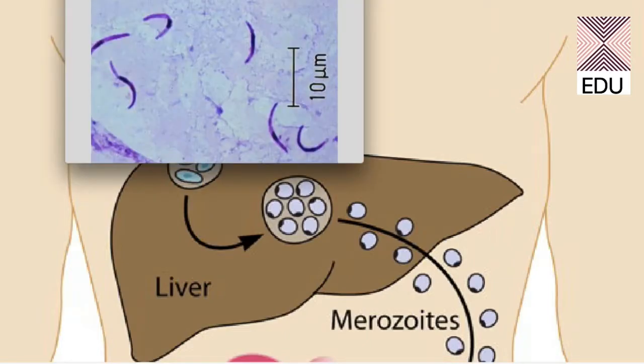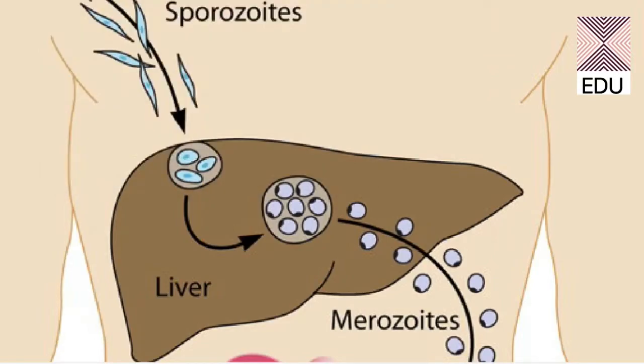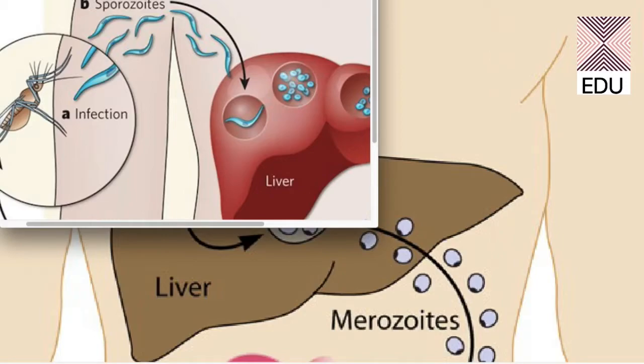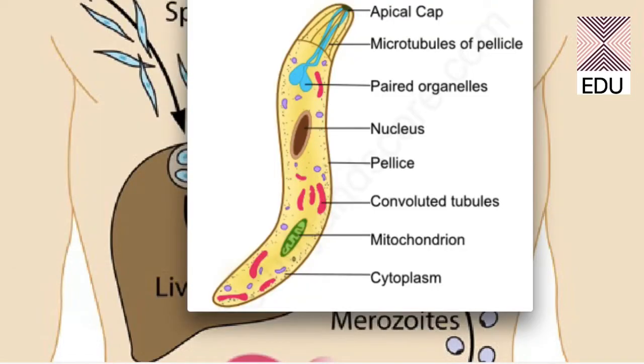This particular slide shows a number of sporozoites in the blood. Now this is a particular sporozoite which has entered the bloodstream of the human. So these sporozoites enter the liver cells. Liver cells are also called hepatocytes. This is another diagram which is showing the entry of the sporozoites, first of all in a human, then to the liver.